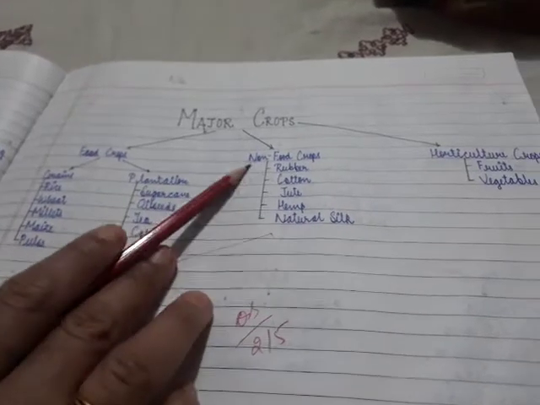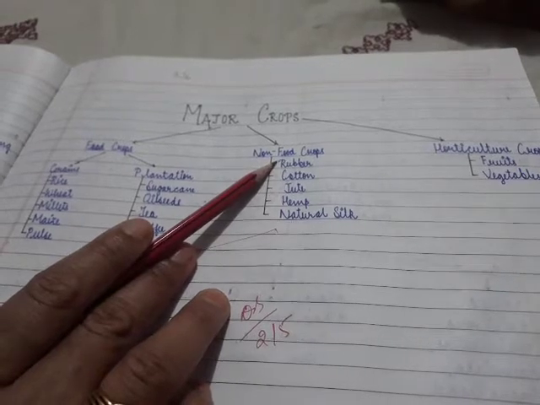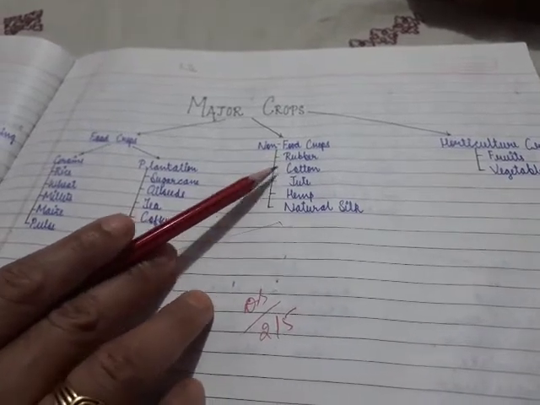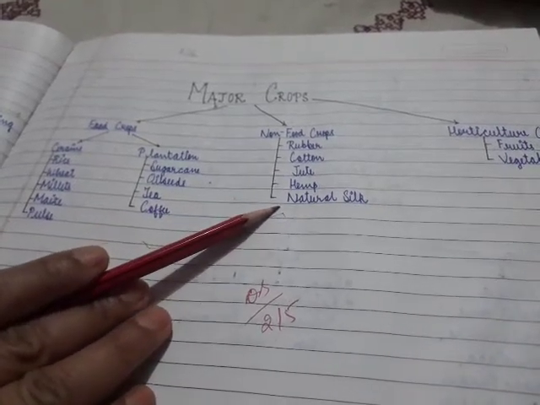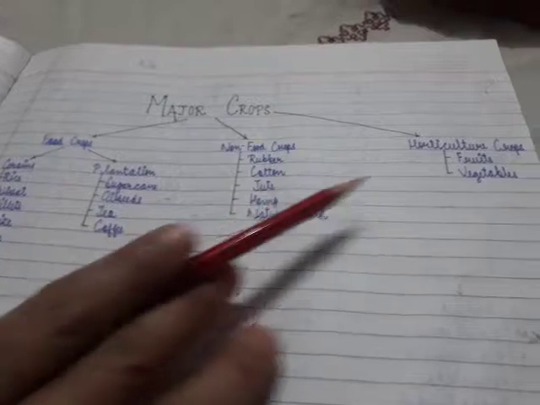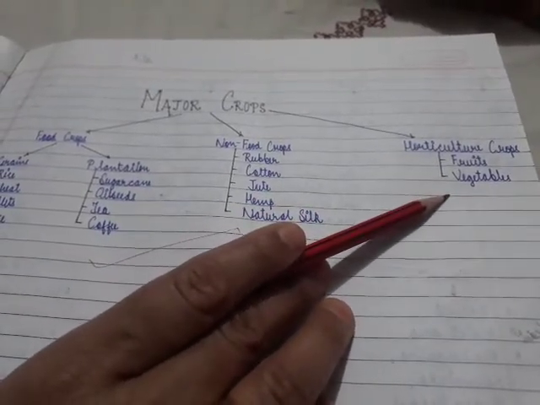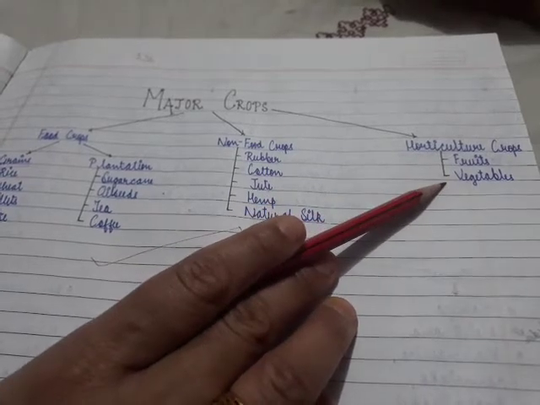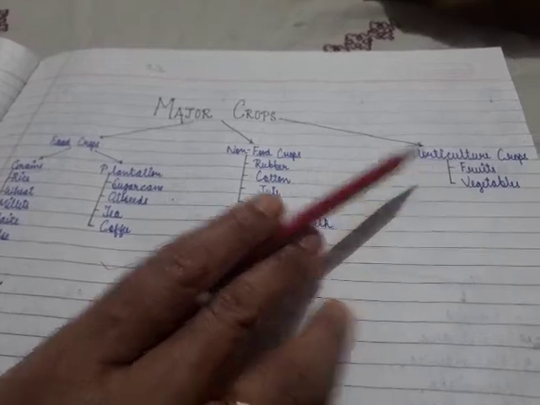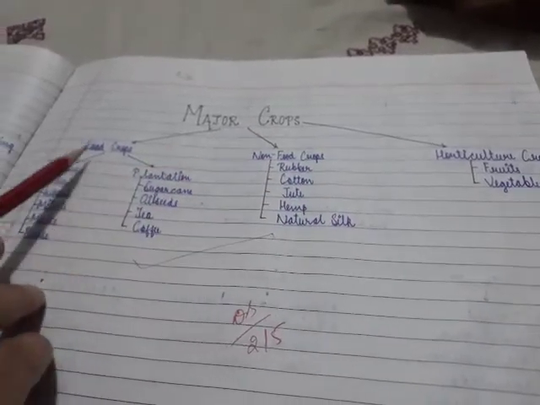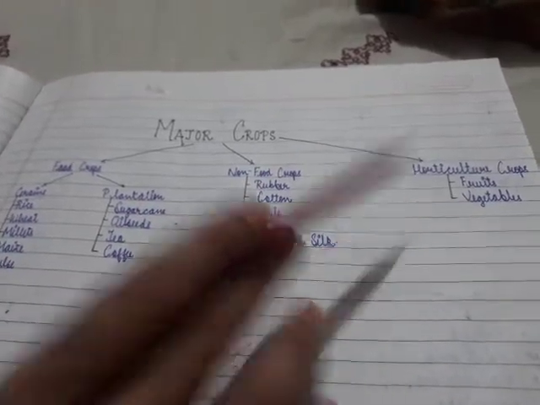Non-food items means that they are not used for food: rubber, cotton, jute, hemp, natural silk. Horticulture includes fruits and vegetables. Fruits and vegetables come in which category? Horticulture crops. So major crops include food crops, non-food crops, horticulture crops.